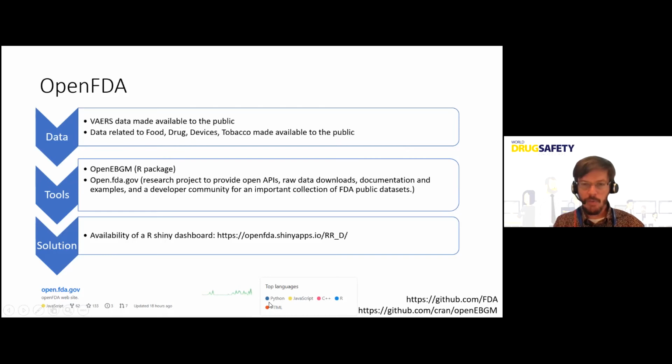They have written code in Python, in JavaScript, in C++, in R, but also in HTML for a whole set of tools. But they don't only release the tools and the data, they also release some solutions. They made available an R Shiny dashboard at this address, where you can navigate, access the data from FAERS, and look at different signals or quantitative scores that have been generated for the different drugs.